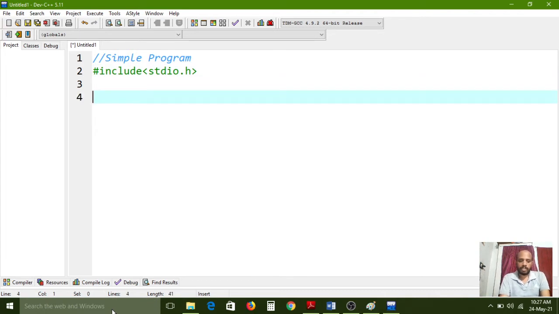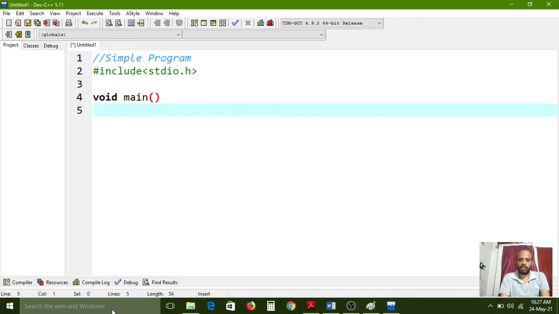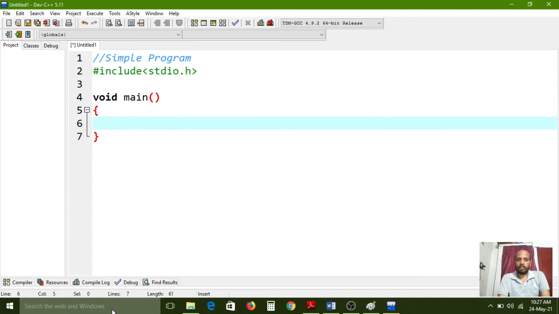Next, void main. This is a normal executable function, but it is also one of the predefined functions. Without the main method, we can't execute any C program. Here, what is my requirement? I want to print a simple welcome message, welcome to India.